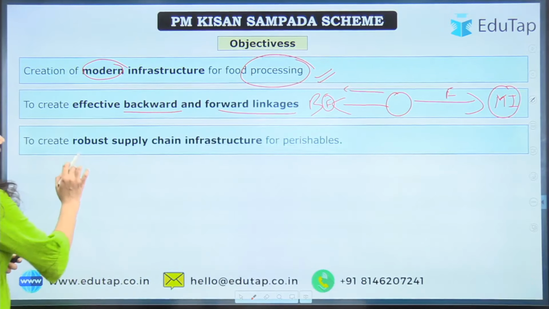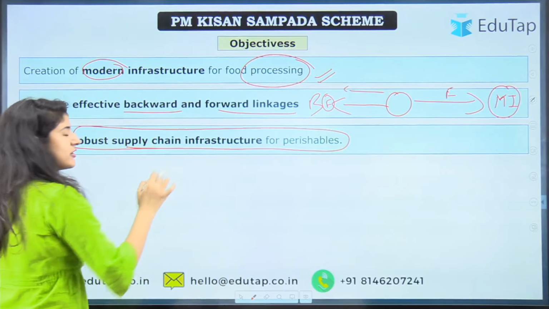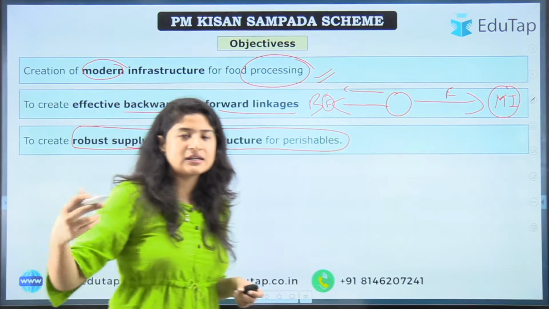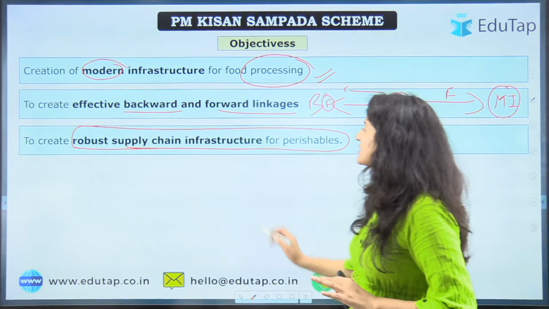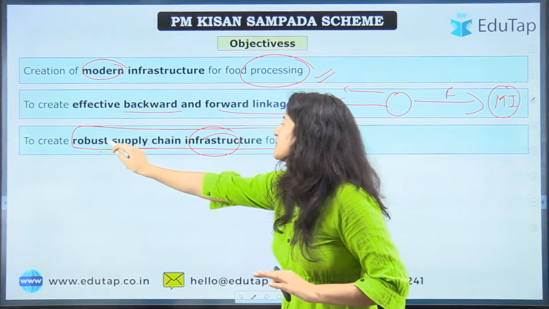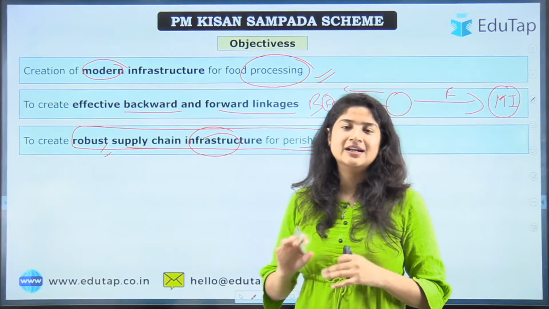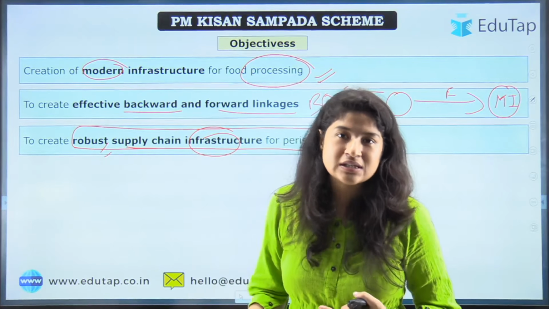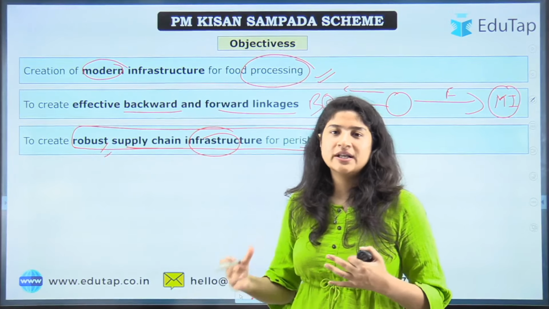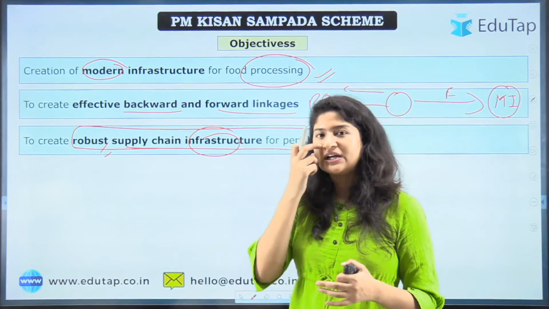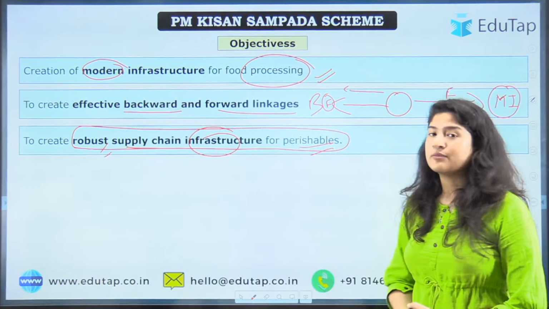Next is to create robust supply chain infrastructure for perishables. Now what does it mean? We have understood supply chain by now. There is a series that goes on from the farm till the consumer gets the produce, right? So for that, the supply chain infrastructure should also be robust for perishables. So what are perishable products? These are those products that deteriorate, degrade, decompose easily and very fast. For example, think of a banana. In 2-3 days it rots, right? Similarly guava, and there are other such examples. Vegetables, some of them rot very easily.